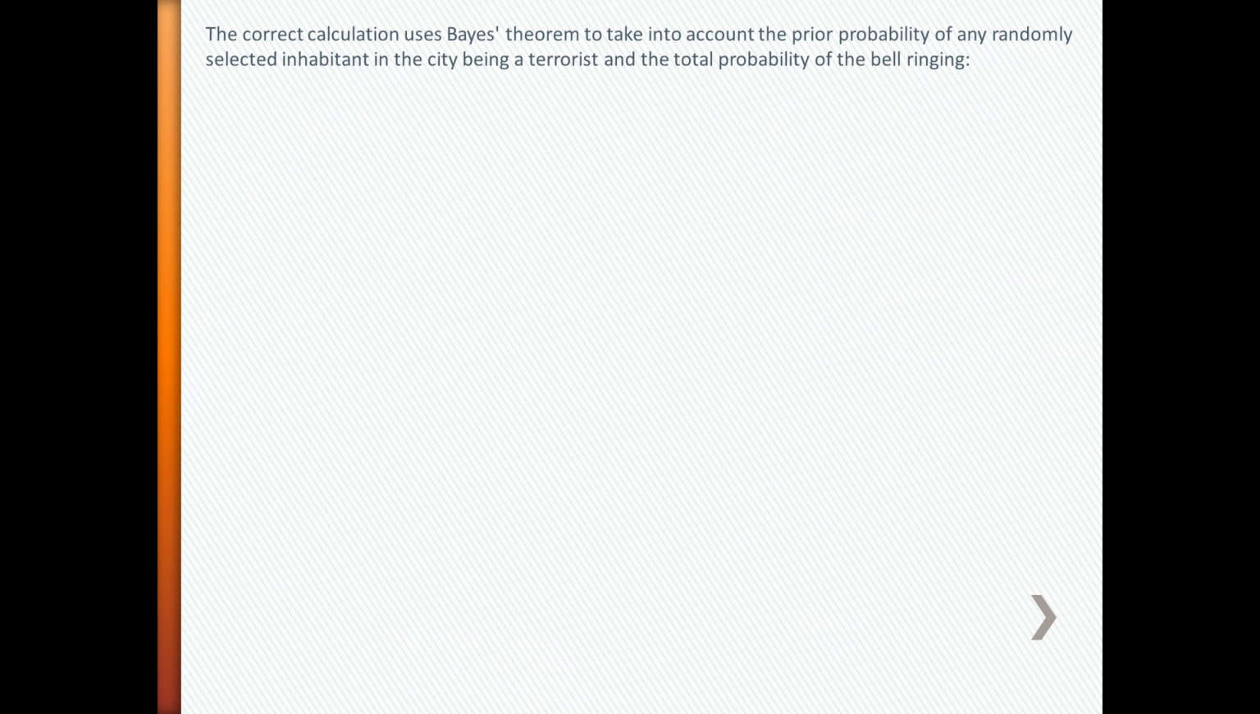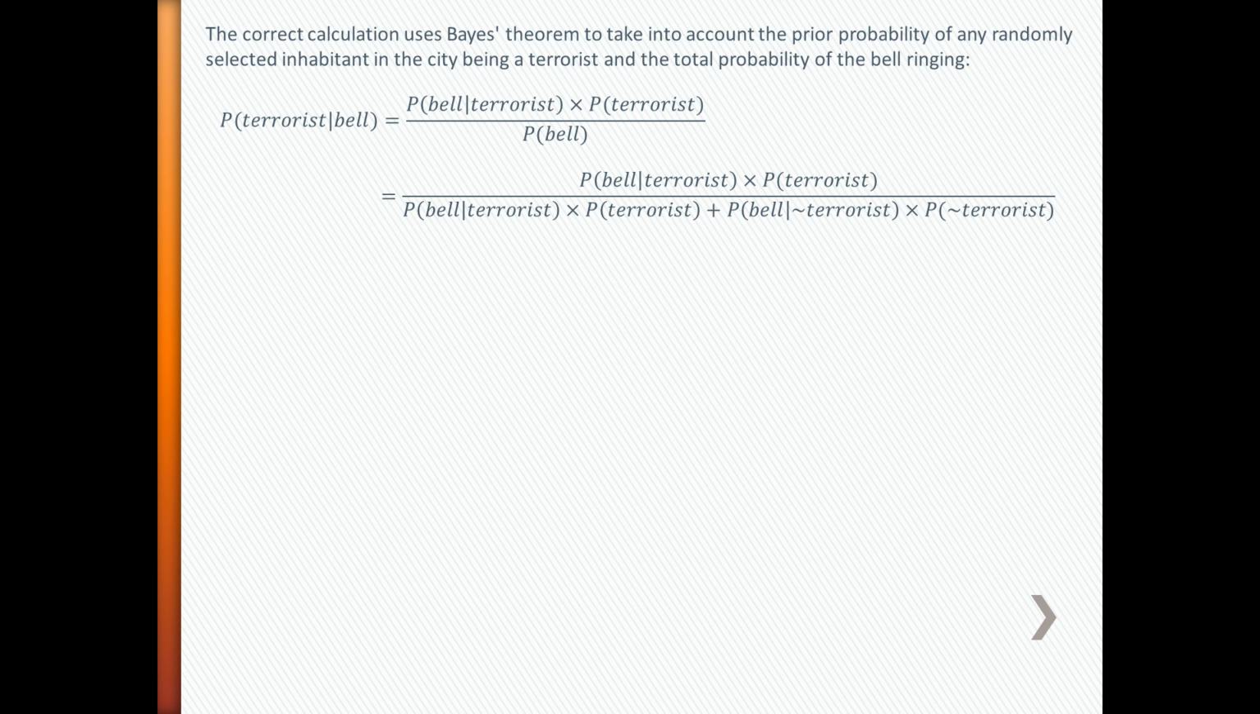The correct calculation uses Bayes' theorem to take into account the prior probability of any randomly selected inhabitant in the city being a terrorist and the total probability of the bell ringing. The probability that a terrorist has been detected given the ringing of the bell equals the probability of the bell ringing given that the camera scanned a terrorist, which is 99%, multiplied by the probability of randomly selecting a terrorist, which is 0.01%, divided by the total probability of the bell ringing. That is, the probability of the bell ringing given that the camera scans a terrorist or a non-terrorist.